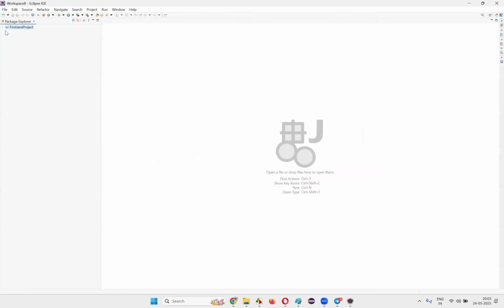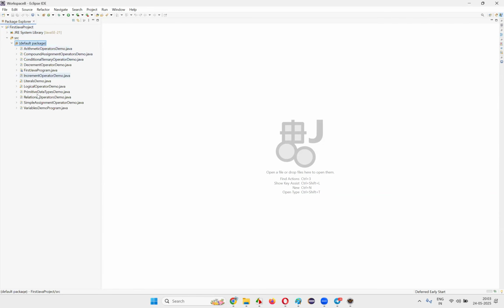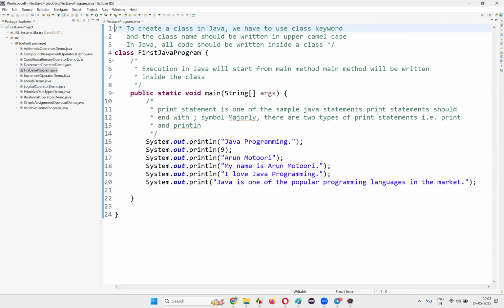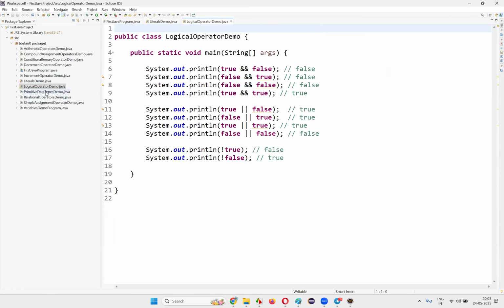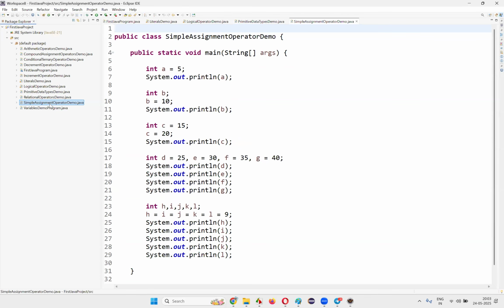Guys, here there is one Java project. Here one library is there. Can you see this library in this Java project? And here there are some files. I'll go with one of the files, like the first Java program. This is very complex, so I'll use something that is kind of good here. Okay, let's use this one.